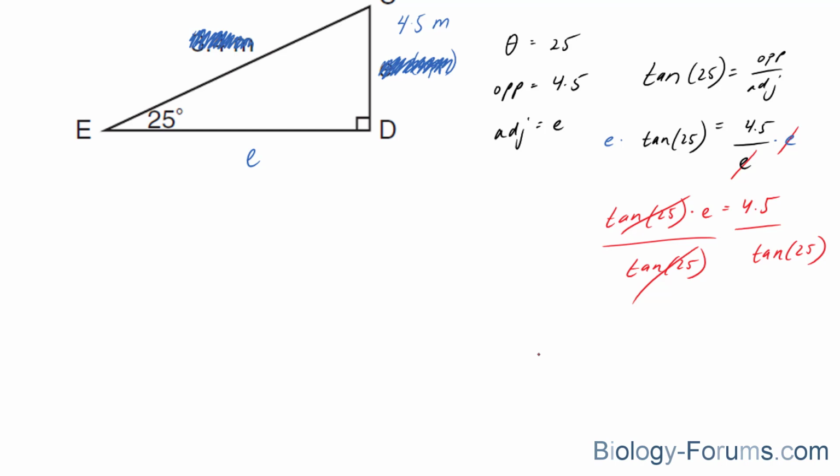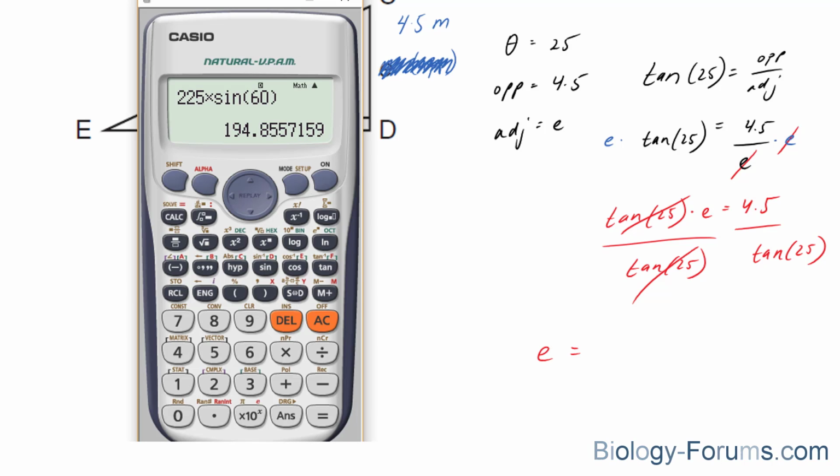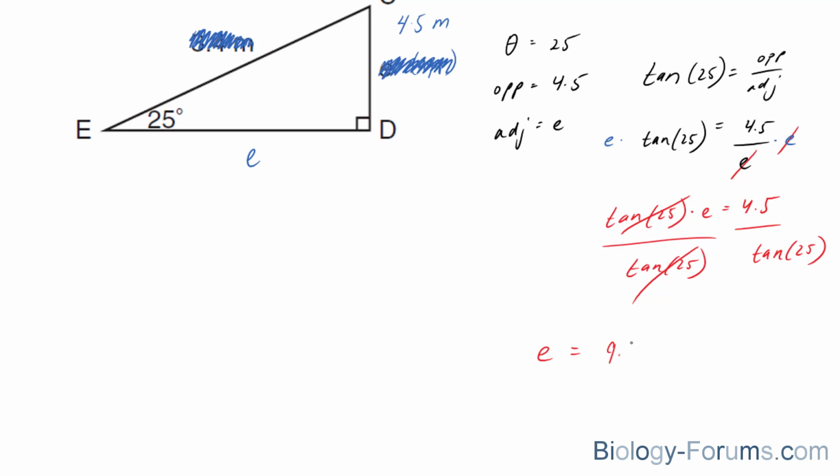And you're left with E is equal to, let's figure this out on our calculator, 4.5 divided by tangent 25 is equal to 9.65 meters. So there you have it. That is how you use trigonometric functions, SOHCAHTOA, to figure out unknown lengths in right triangles.